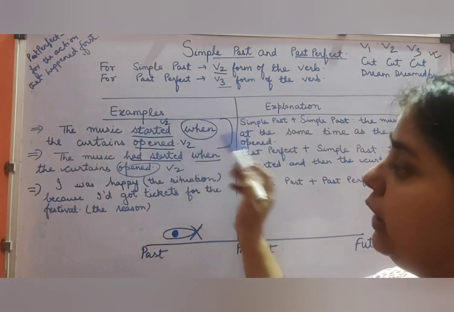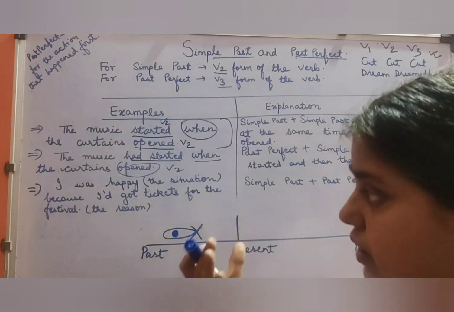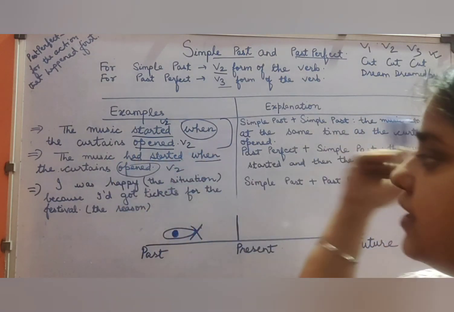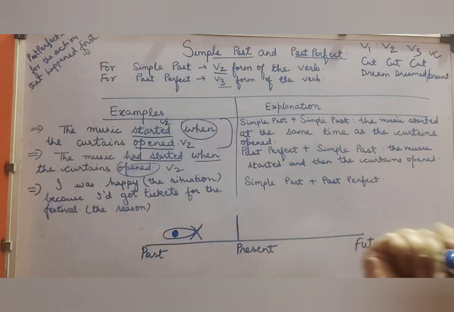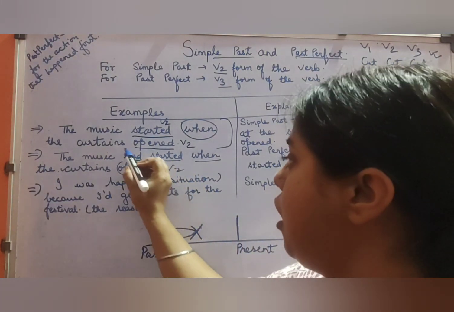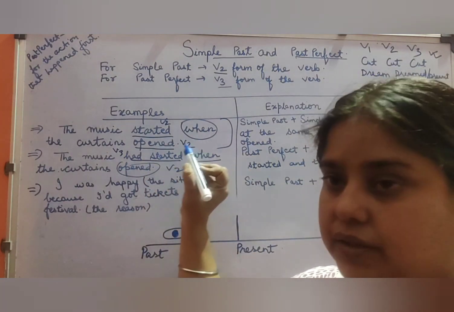We use V2 form of the verb. Now, moving on to the second example, as we were discussing, the music had started when the curtains opened. So, two types of verb forms are used over here. You can see, first is the V3, that is had plus started, isn't it?